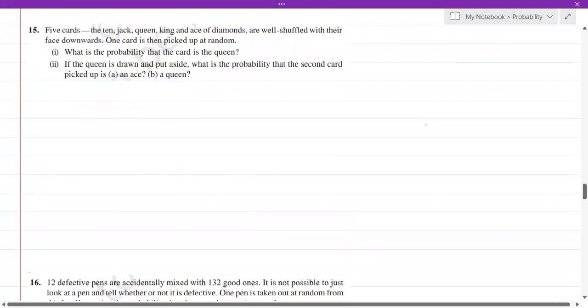5 cards. Okay, now we have got only 5 cards. Which are those 5 cards? The 5 cards are 10, jack, then queen, then king, and then ace. These are the 5 different cards we have got. And these are well shuffled. 1 card is then picked at random. Okay. The first question, what is the probability that the card is queen? Okay, that is P of E1. What is the probability that the card is queen?